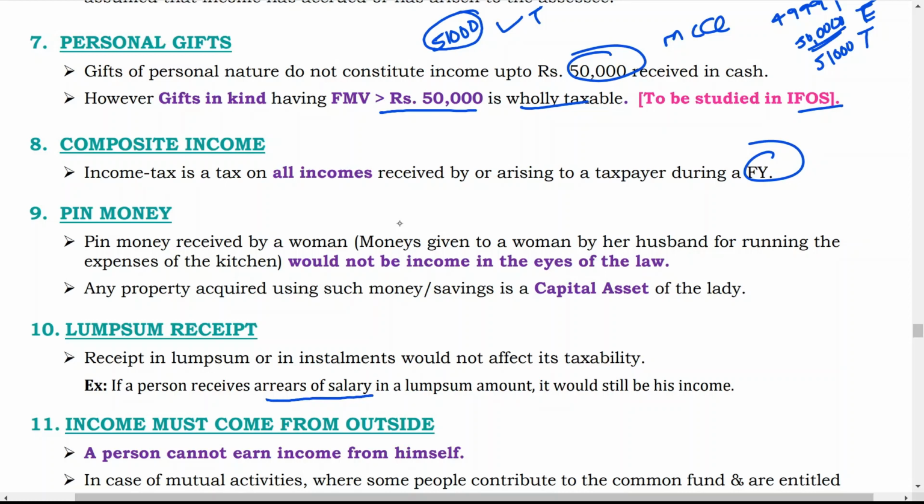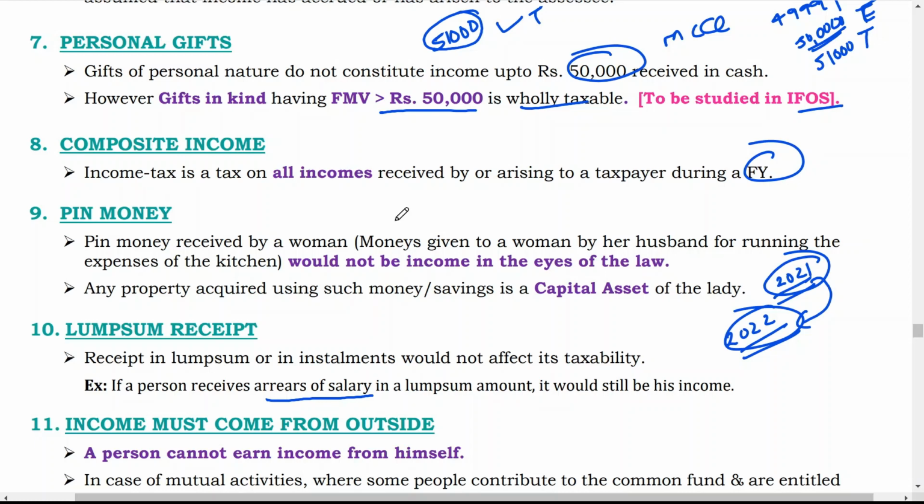Let us say in 2022, if you receive the full salary of 2021, then it is considered as arrear salary of 2021, and it is taxable in the year of receipt. Now this is received in a lump sum way, so even if it is received in a lump sum way, it is taxable.